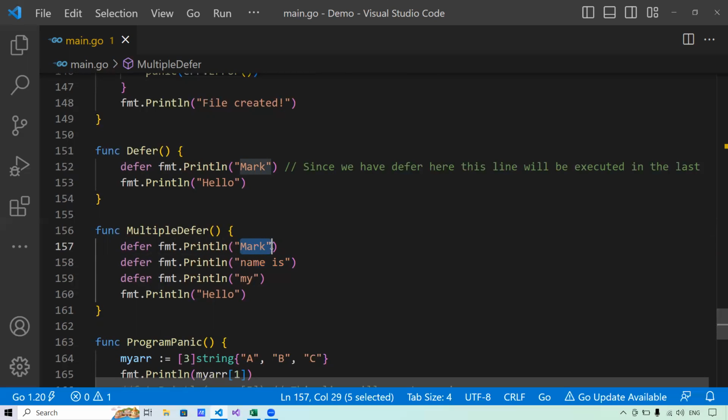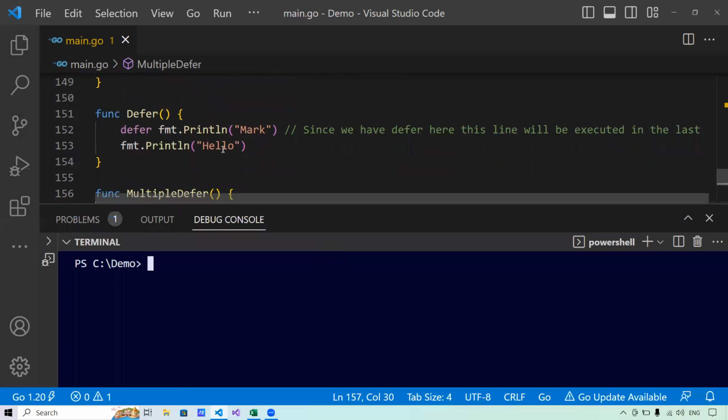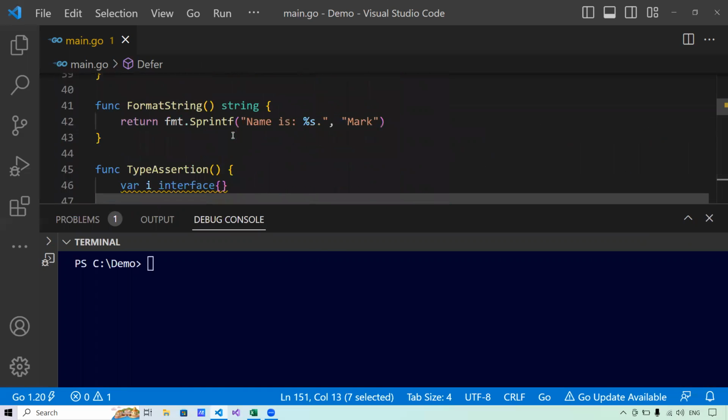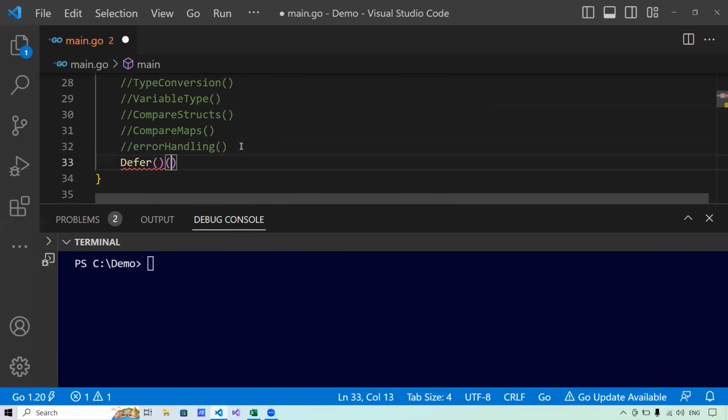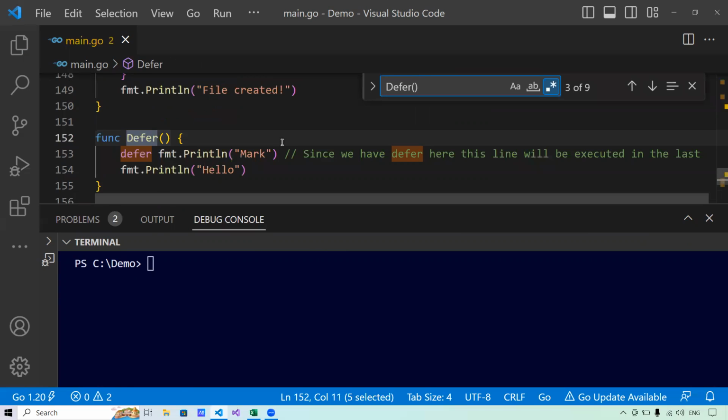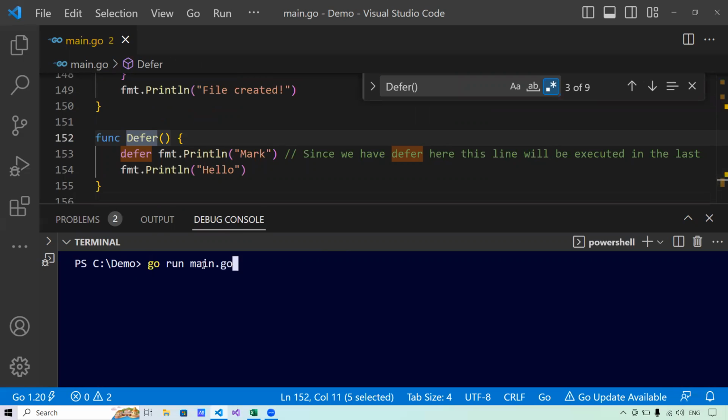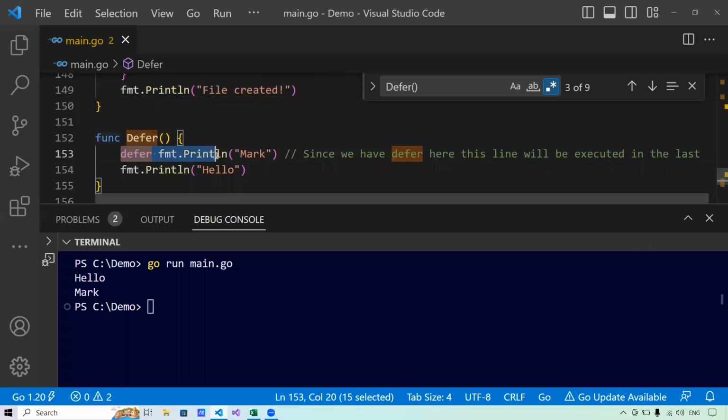Now let me run the program for defer first for you, and then I will explain about the panic to you. So let me run defer. Comment this, and then defer. It will print hello mark, right? Because it is deferred, so it will execute it in the last.